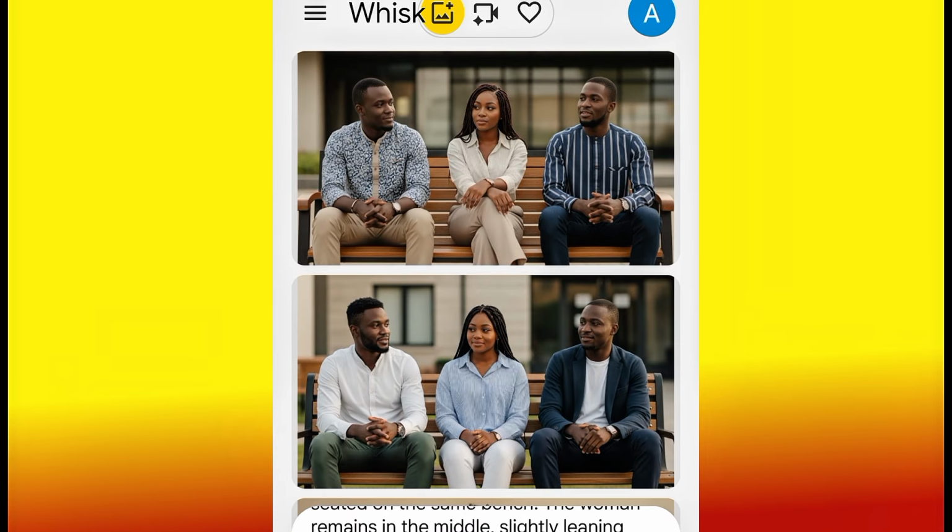So the next thing that we have to do is to change some camera position to make the movie look more realistic. We are going to be making use of Google Nano Banana to change the camera position in order for us to keep a consistent character. So I'll carry this image and head over to Google Nano Banana. Head over to your Google Gemini.